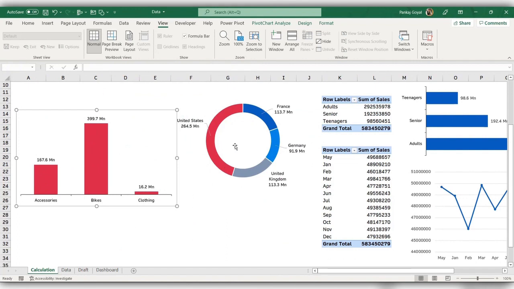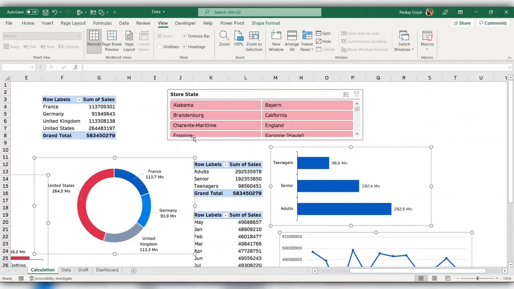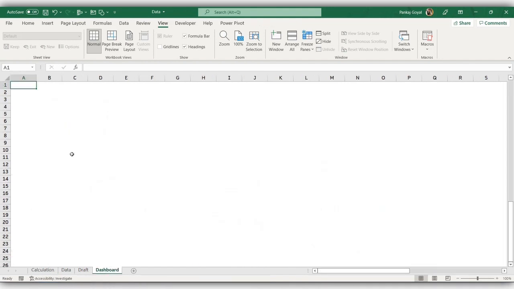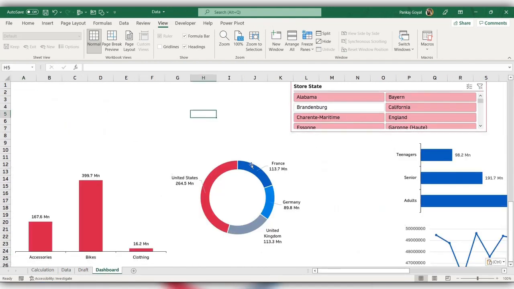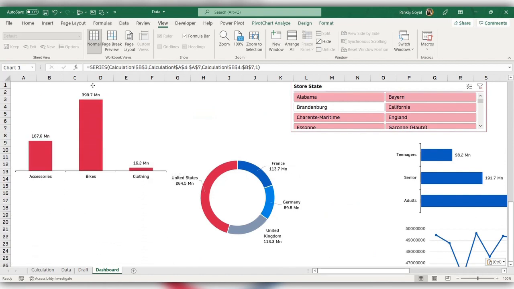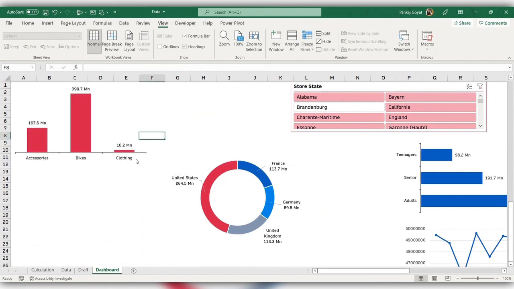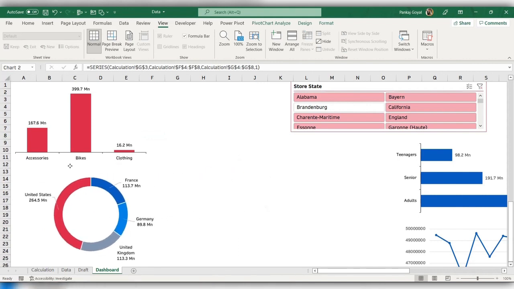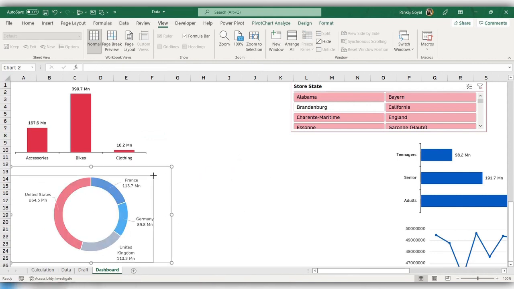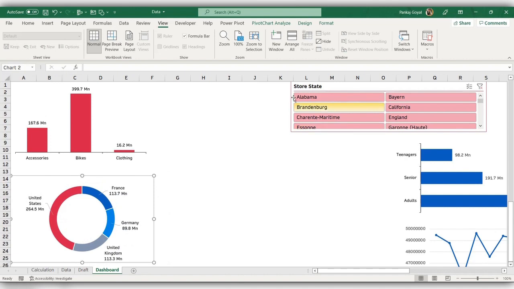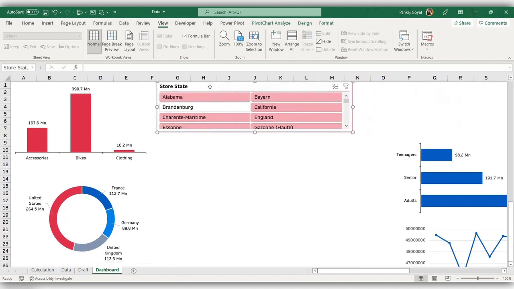I'll click on these four charts and that slicer also. Just copy, go to dashboard and paste. I'll make a bit of arrangement here. This is my first chart. This is the second chart. Then we have our slicer.